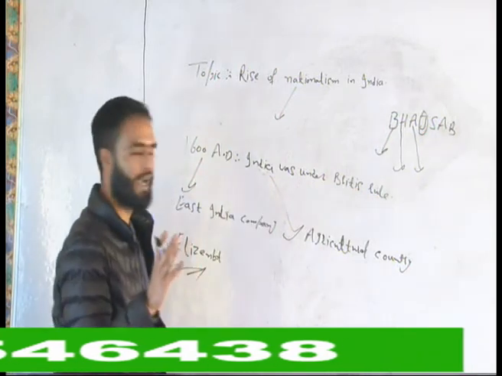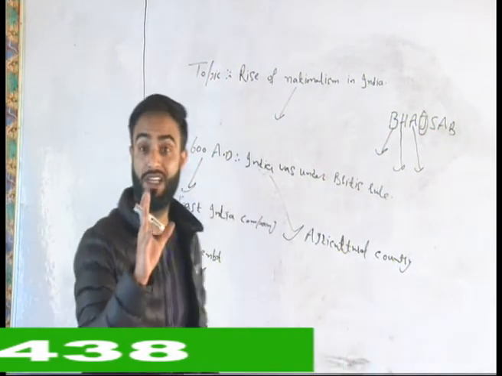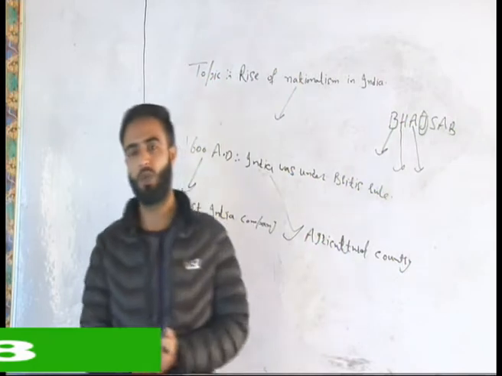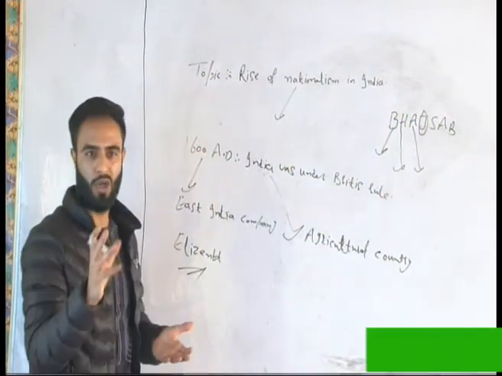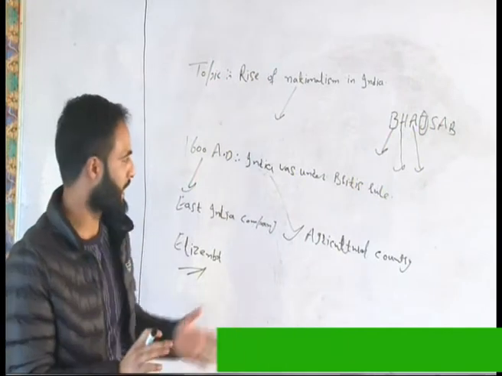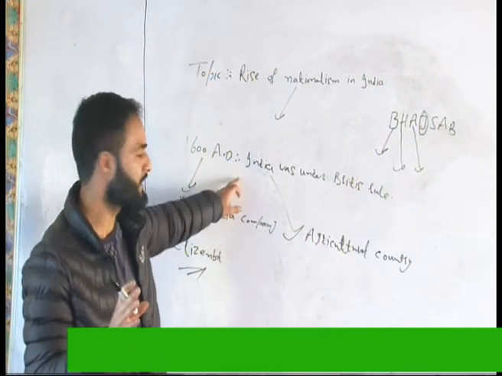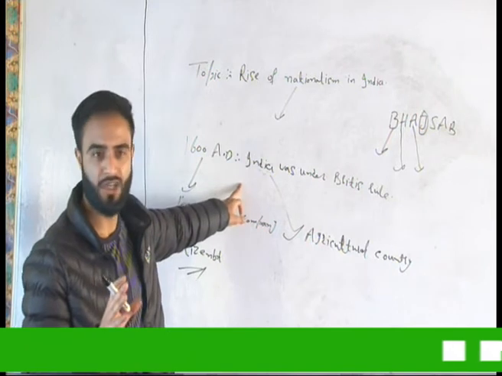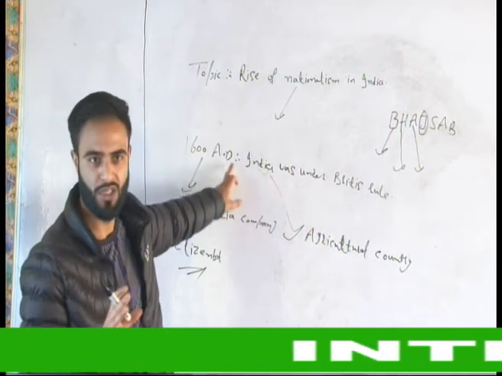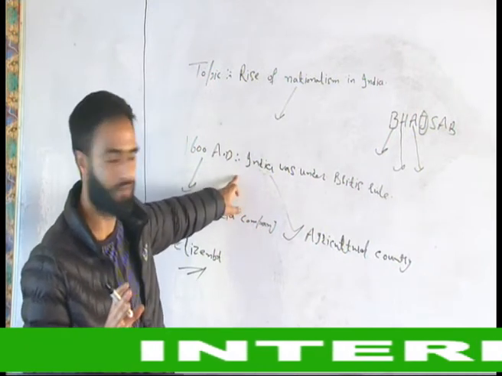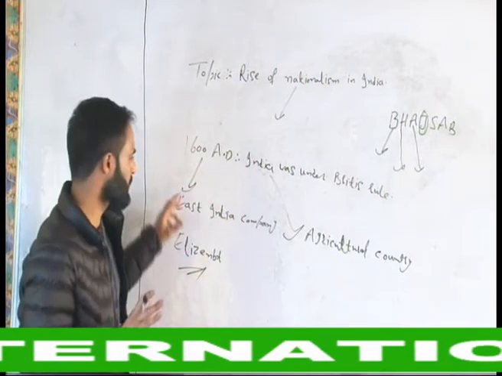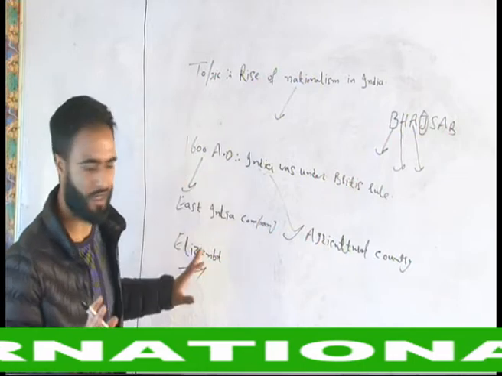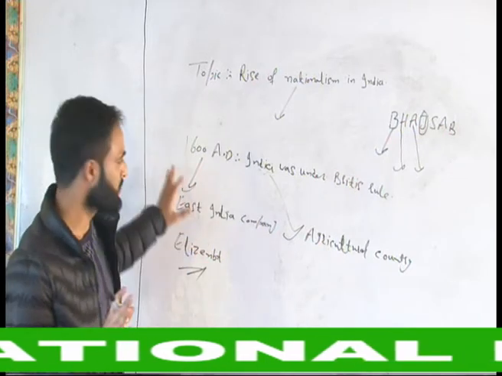The second reason is that India lies on the head of the Indian Ocean. At that time there was no rail transport, no air transport. The only way of transport was sea transport, and India was lying on the bank of the Indian Ocean, which provided a good transportation facility for Britishers to come to India. Taking all this into consideration, they came to India in 1600 AD as the East India Company.